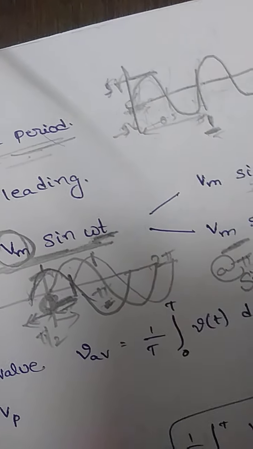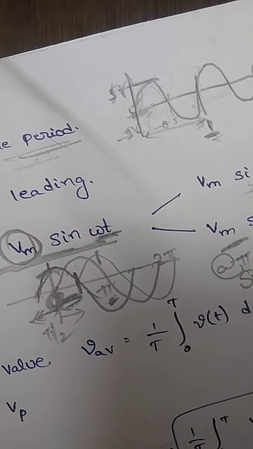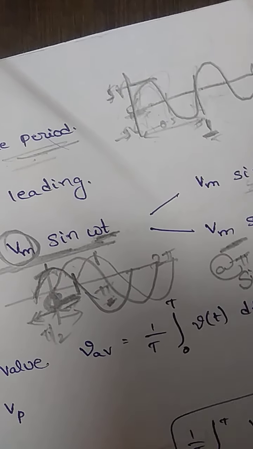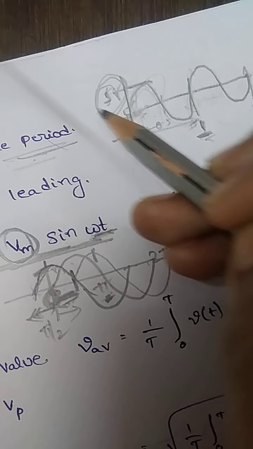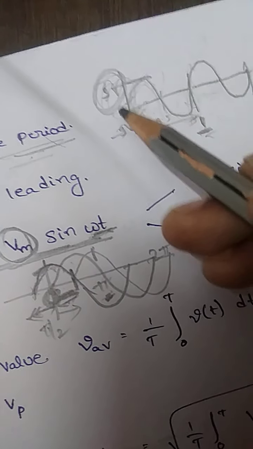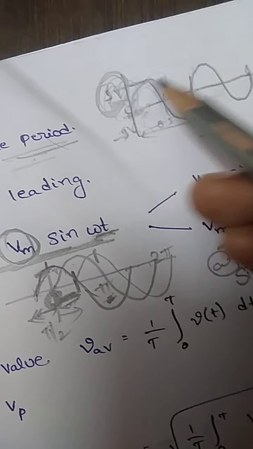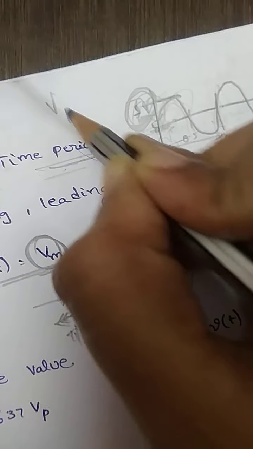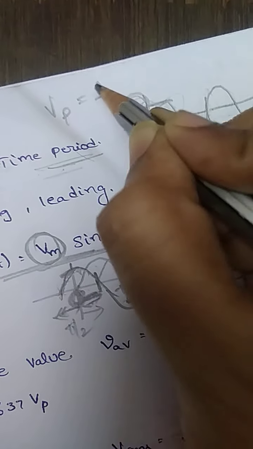So if anybody asks what is the peak value of the sine wave, or the peak value of the waveform, I must consider only the positive value of the waveform, which is equal to 5 volts.